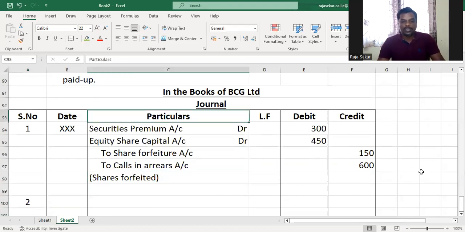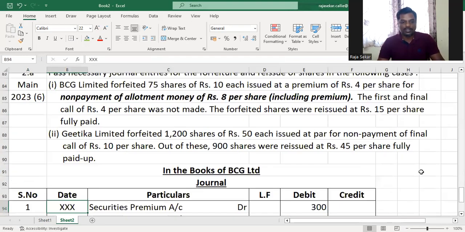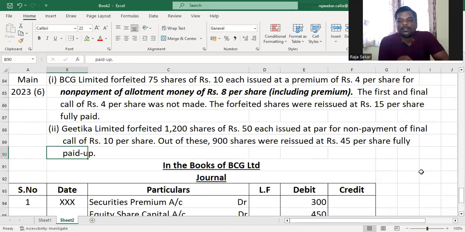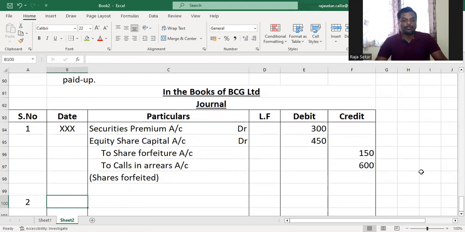Now these shares have also been reissued, right? So what have they been reissued for? The forfeited shares were reissued at 15 per share, fully paid up. So the shares are being reissued for rupees 15 as fully paid up, which means what? 10 rupee shares have been reissued for rupees 15. Understood or not? So there is no discount here. It is a case of profit. Understood or not, my dear children? So it is a case of reissue at premium.